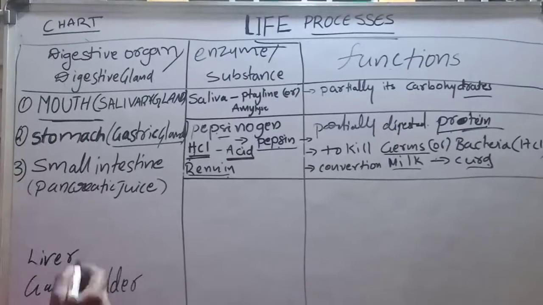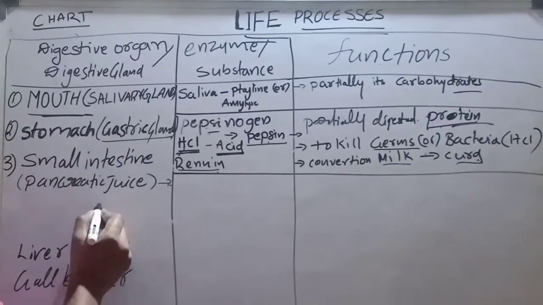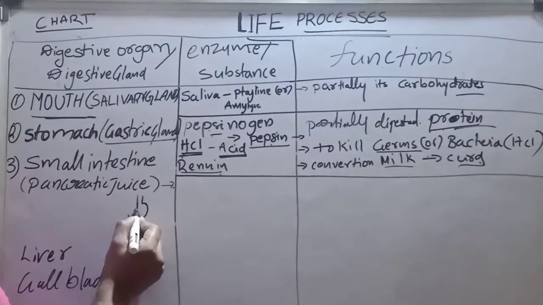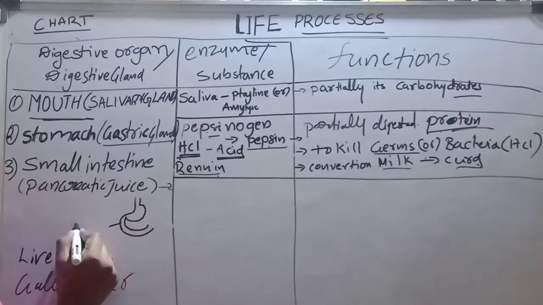After the stomach comes the small intestine, the third part. We know very well about that. In the small intestine, after the stomach, the first part we can call the duodenum.